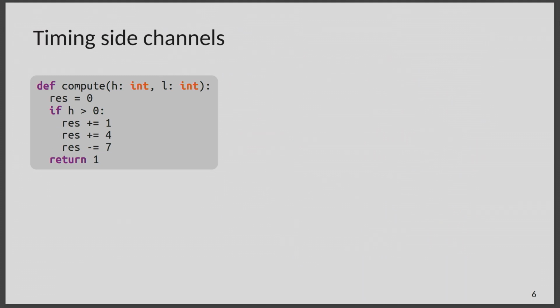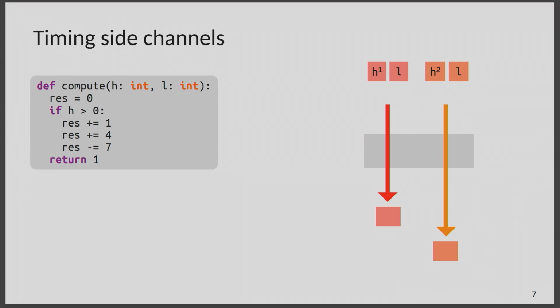Now contrast that with side channels, in particular for timing. So we've already heard something about this. Again, some example program: if H is greater than 0 here, then the program just performs a bunch more computation. So clearly, depending on the high input, it'll run for a longer time or for a shorter time. So if you have an attacker that can observe the runtime, they can conclude something about the value of H.